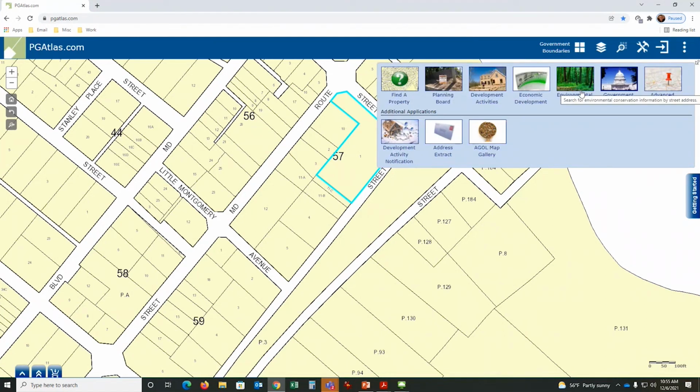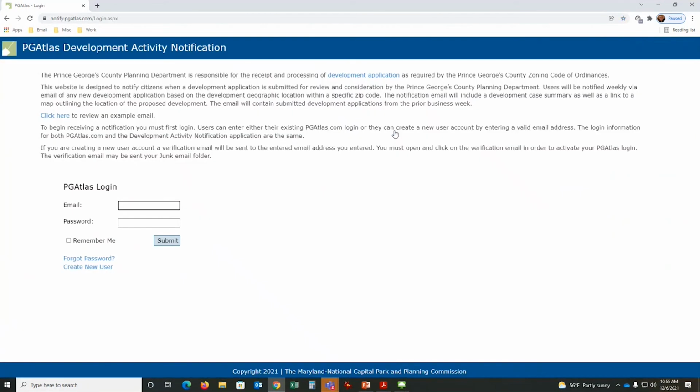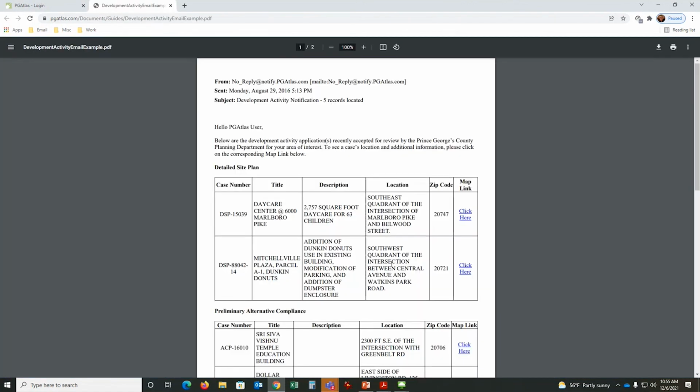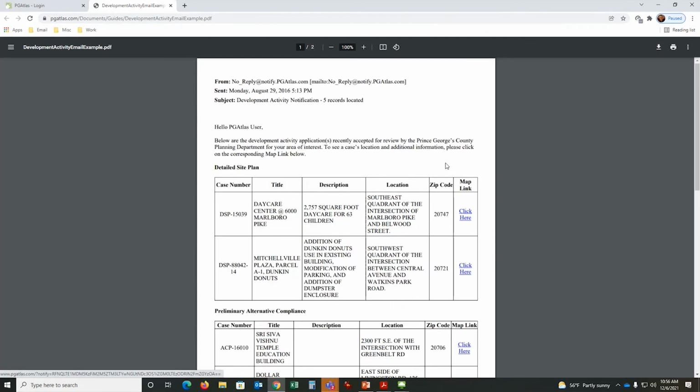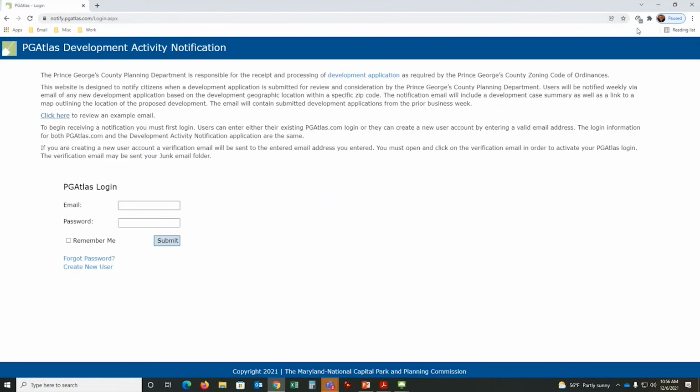And I will let you know about this one, which is development activity. If you're interested in receiving an email once a week of any new development case that the planning department has received, you would create a profile and select the zip codes you would like that information for. What will I get? Here's an example of what you will get. You'll get this email sent to you. This is a summary of that development data you saw earlier. It will tell you that in this example, there's a daycare center discussion. Where is it located, zip code, and I can click here and it will open up PG Atlas and zoom to it. All you need to do is, I'll back up.